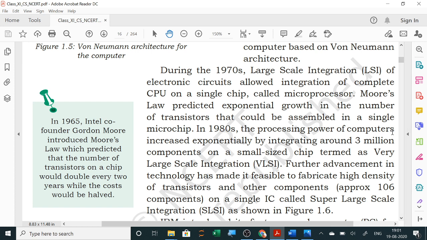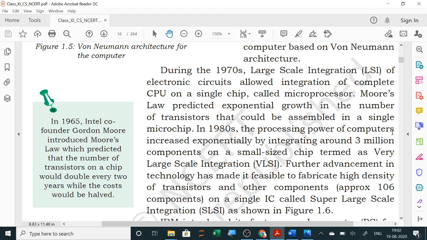Moore's law predicted exponential growth in the number of transistors that could be assembled in a single microchip. In 1980s, the processing power of computers increased exponentially by integrating around 3 million components on a small size chip termed as VLSI, very large scale integration.